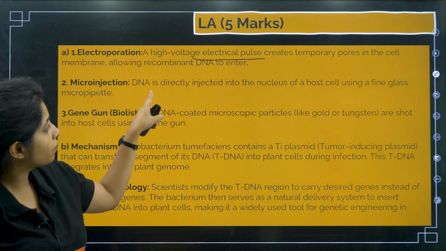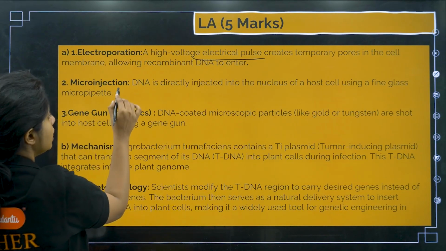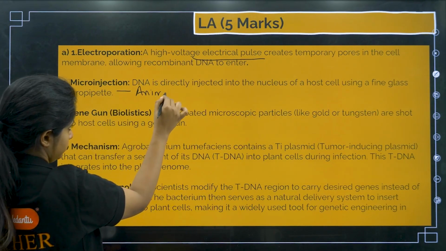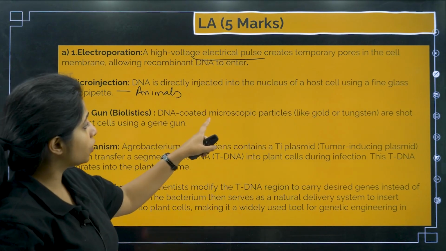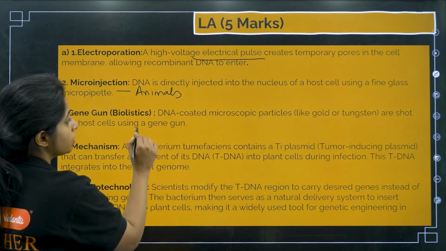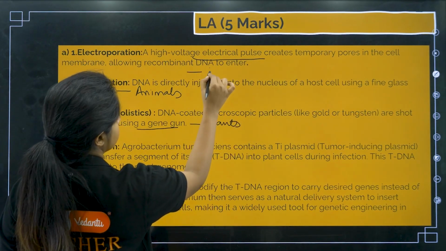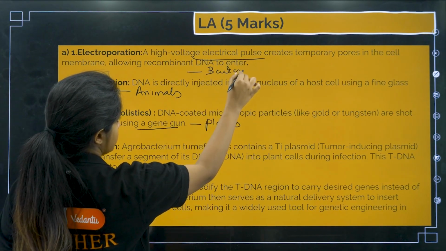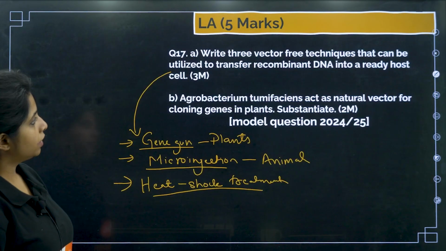Then we have microinjection, where DNA is directly injected into the nucleus of the host cell using a fine glass micropipette. This is done in animals. Gene gun, also known as biolistics, where DNA-coated microscopic particles like gold or tungsten are shot into the host cell using the gene gun. Now this is done in the case of plants, and also in the case of bacteria. Okay, done. So that is all.